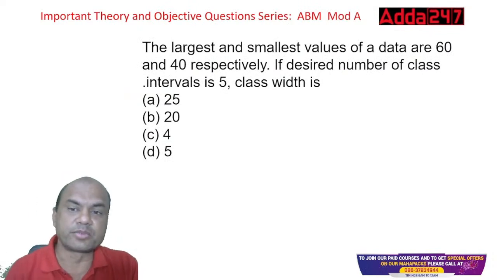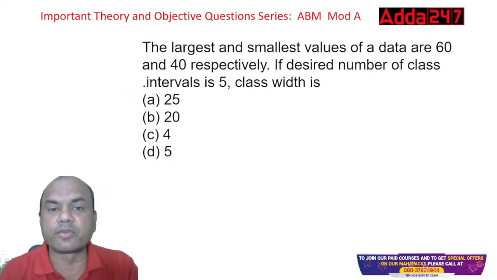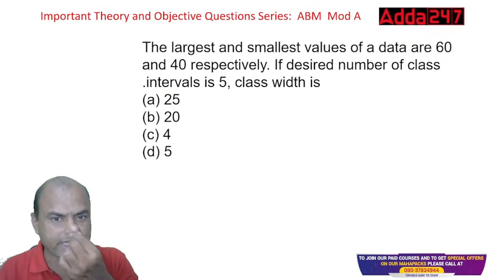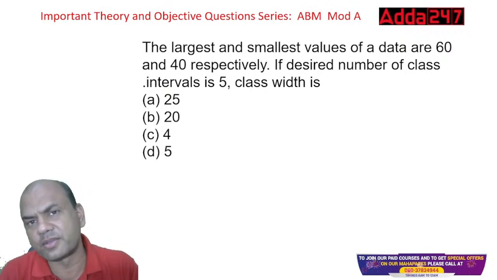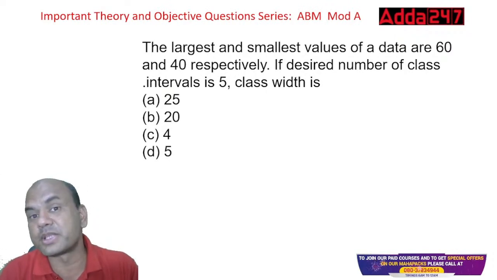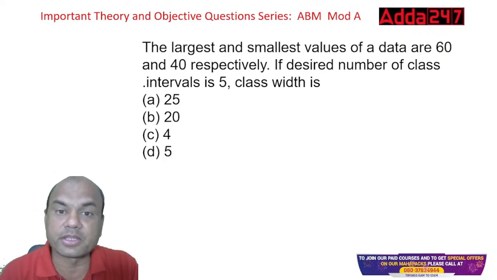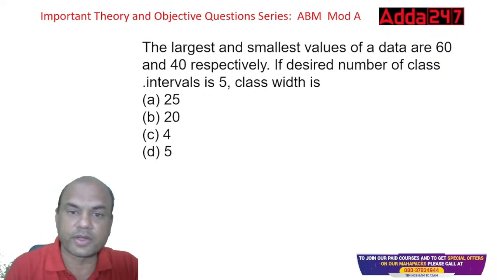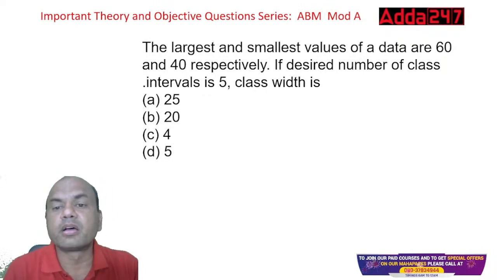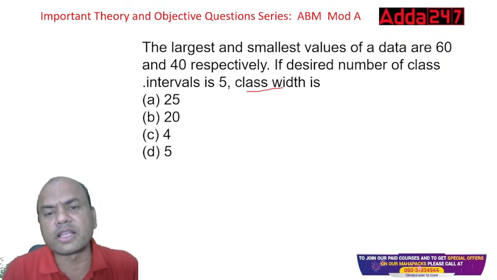The largest and the smallest value of a data are 60 and 40 respectively. If the desired number of class intervals is 5, find a class width. This is a separate question, from chapter number 3, module A. Class width is required. How to find out the class width?